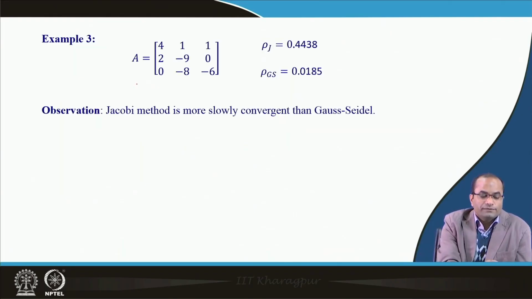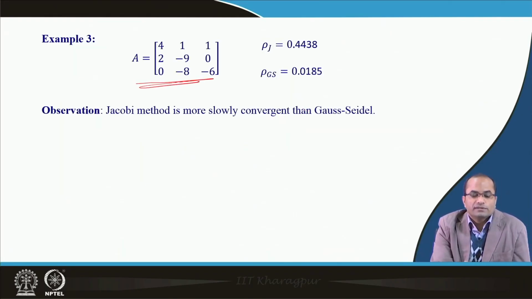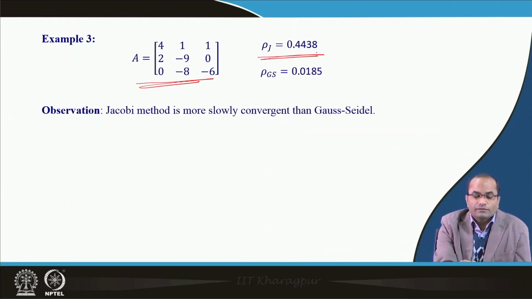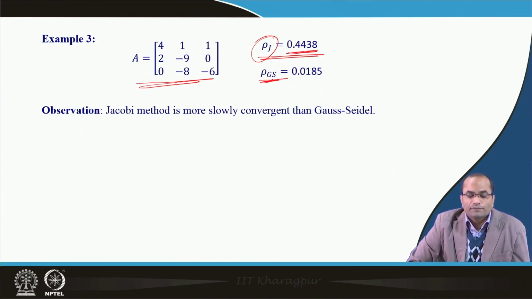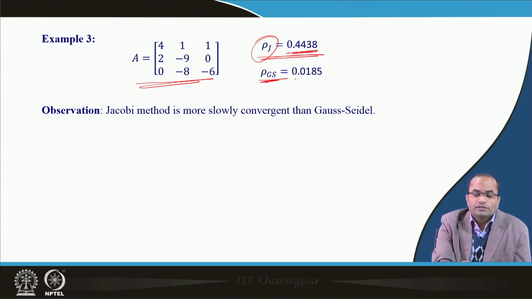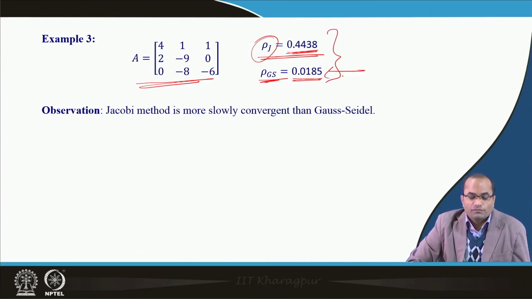Not only this, if we take this coefficient matrix, for instance, for the Jacobi method the spectral radius is 0.44, whereas for the Gauss-Seidel it is 0.01. Which tells that both the methods will converge, but the Gauss-Seidel will converge faster.